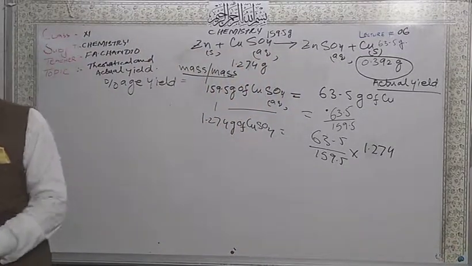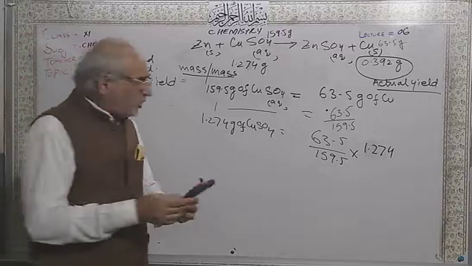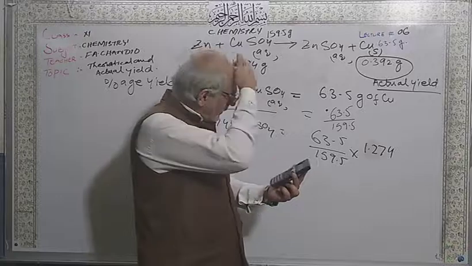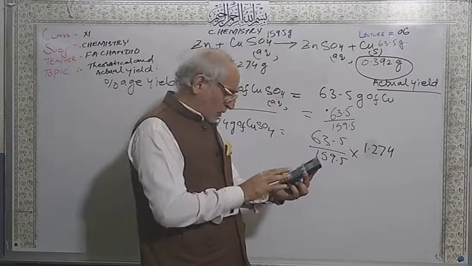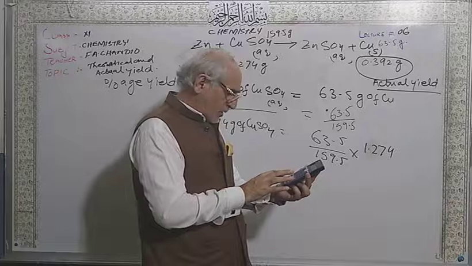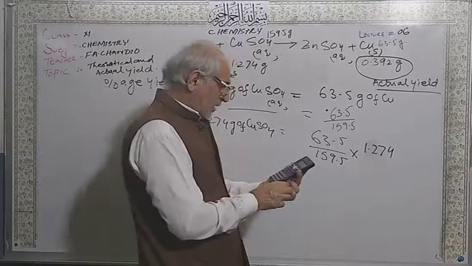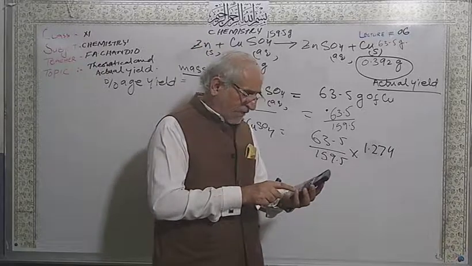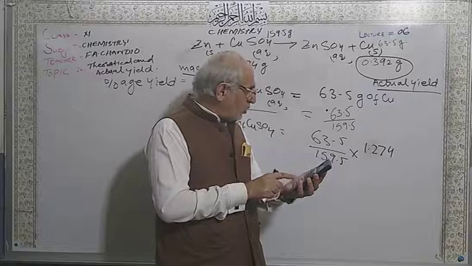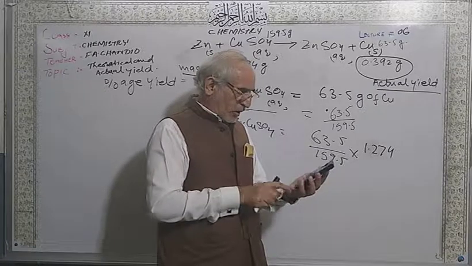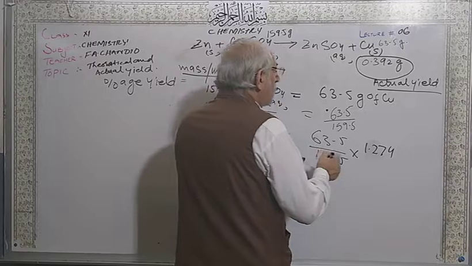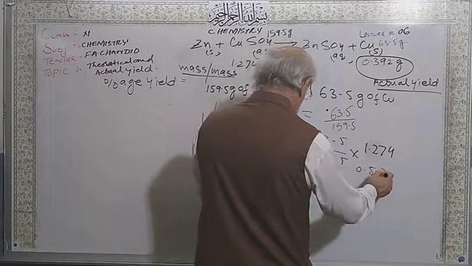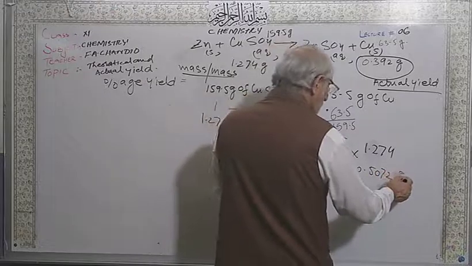So students, take out your calculator and also calculate yourself. 63.5 divided by 159.5. The answer is 0.398, multiplied by 1.274. That will be 0.5072 grams.